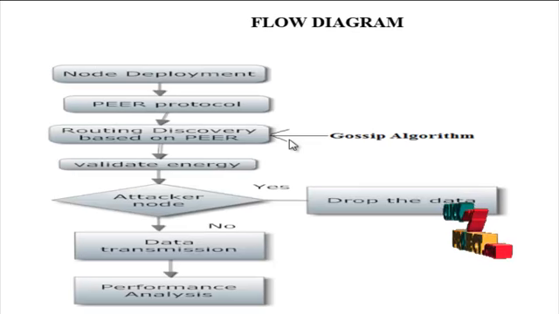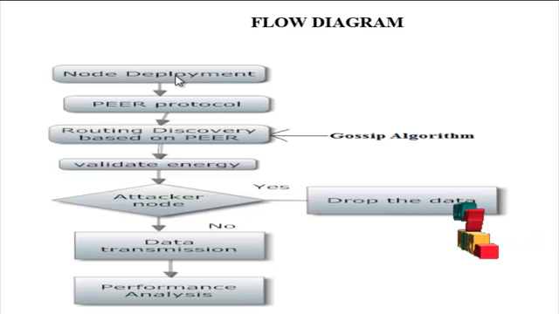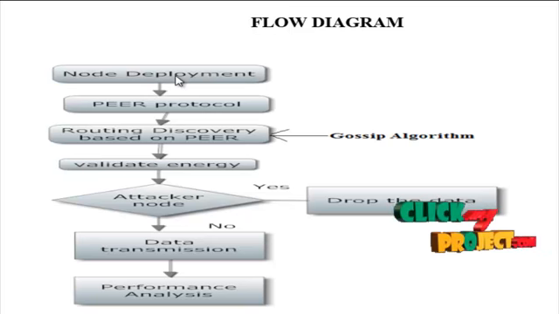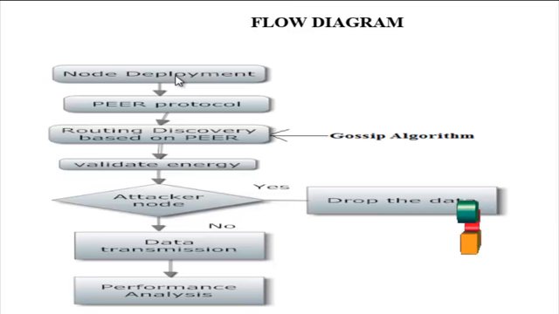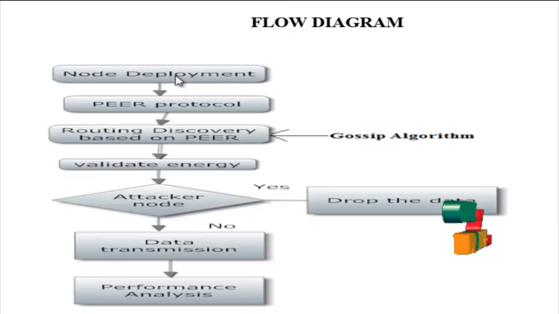Let me discuss the flow diagram for our process. Initially, the node deployment is proposed. Networks are formed with a given range of the sensors. Nodes are grouped automatically, depending upon their radio waves. Agents are formed for group registration. Node deployment is the first module of the project. The mobile nodes are to be deployed.